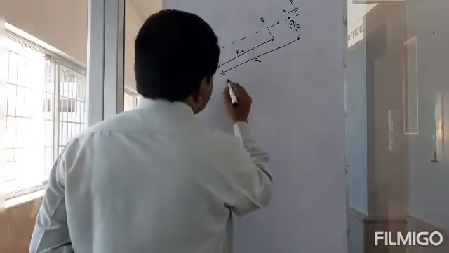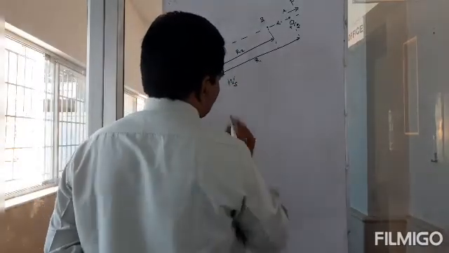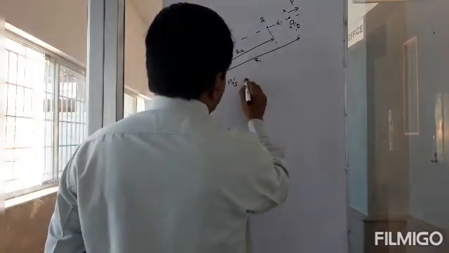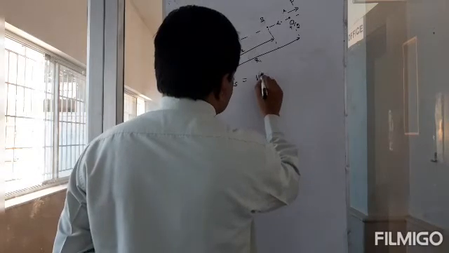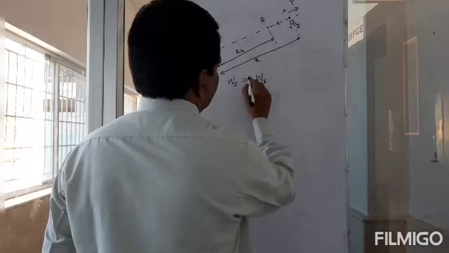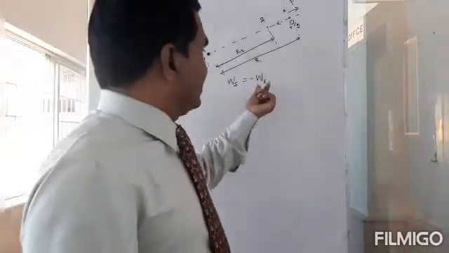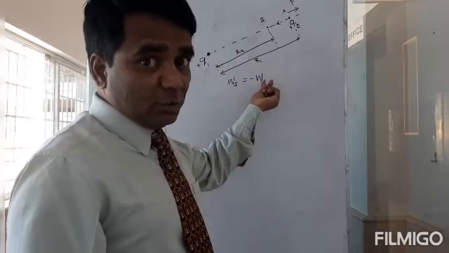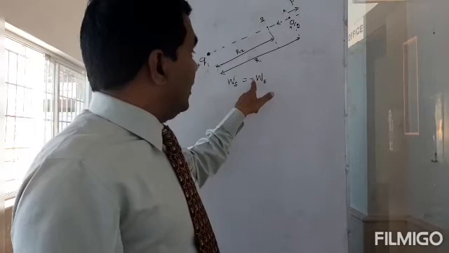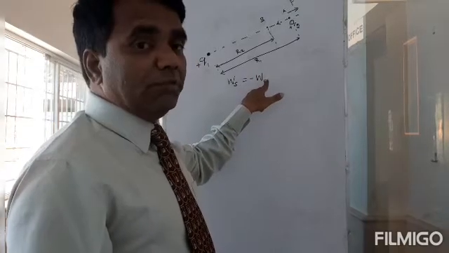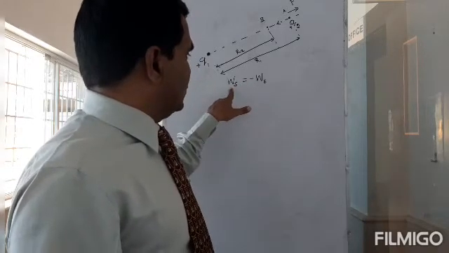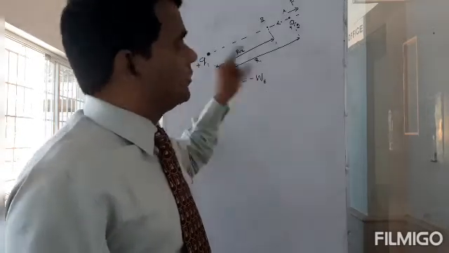So what's the work done by me? I call it Ws, the work done by the external agent. And that must be equal to the negative of the work done by the electrostatic force. WE is negative work, and negative of negative will give me positive. So I will do positive work and this will do negative work. So Ws, the work done by me, must be equal to negative of WE.